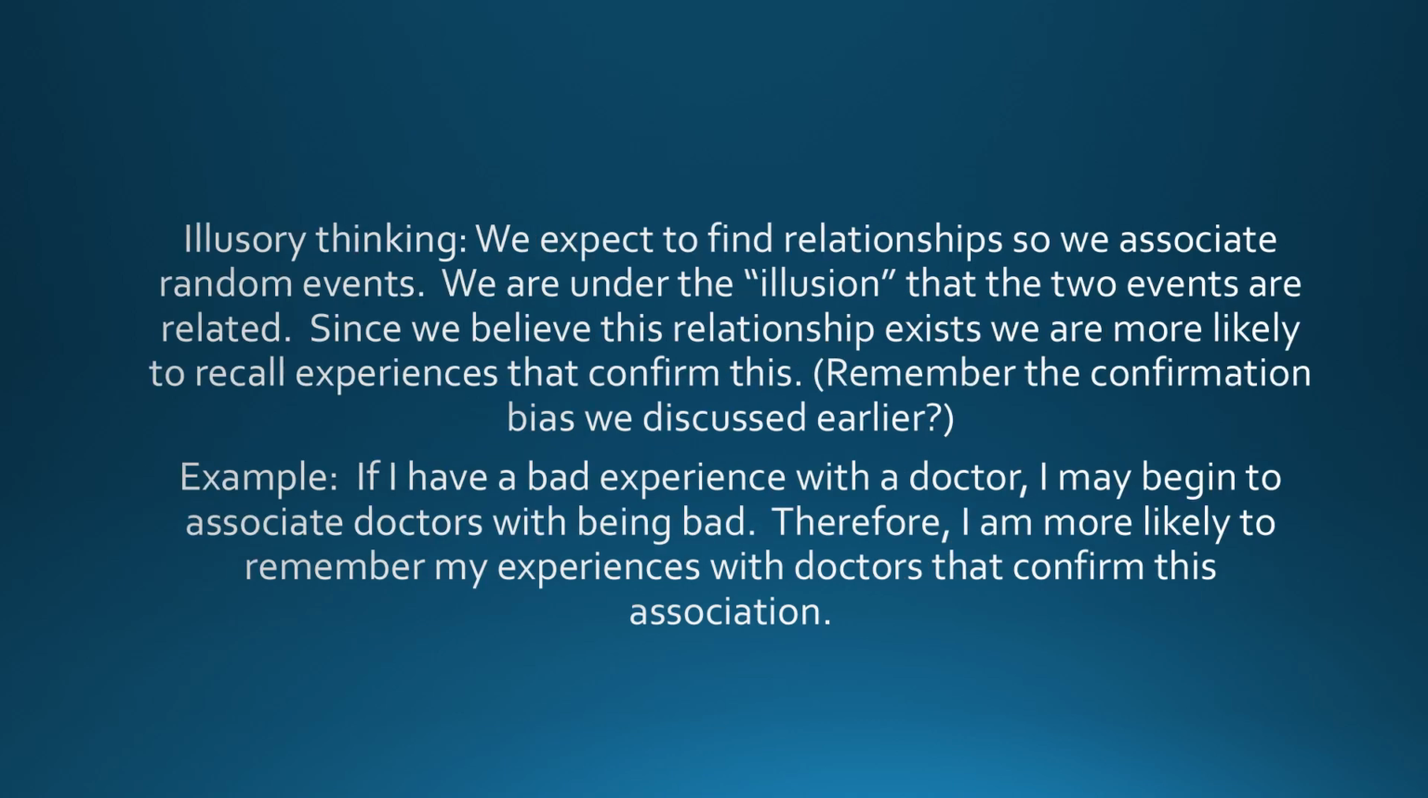Illusory thinking. We expect to find relationships, so we associate random events. This goes back to what we discussed, I think, in Chapter 1, that we want things to be orderly and make sense. And so we take random things and try to associate them because we want there to be order. We are under the illusion that the two events are related. Since we believe this relationship exists, we are more likely to recall experiences that confirm this relationship.